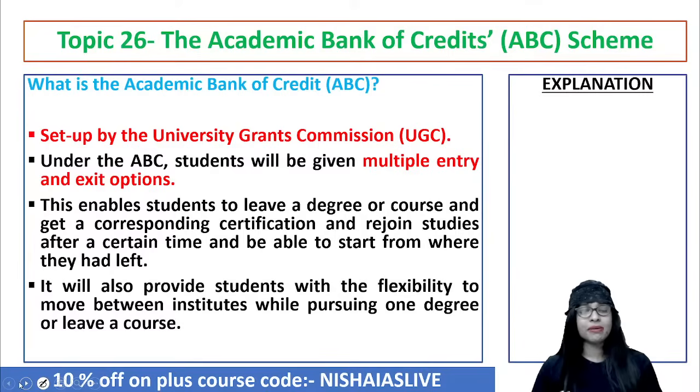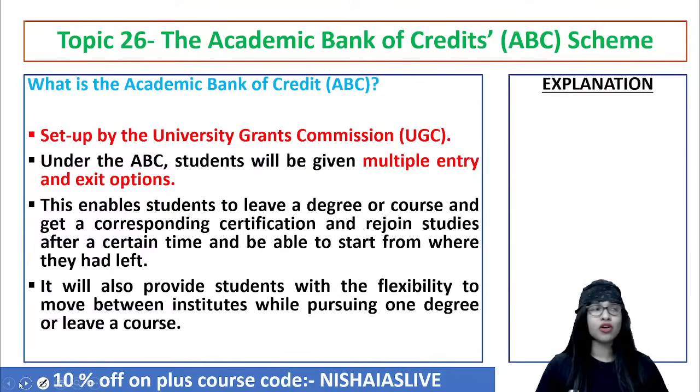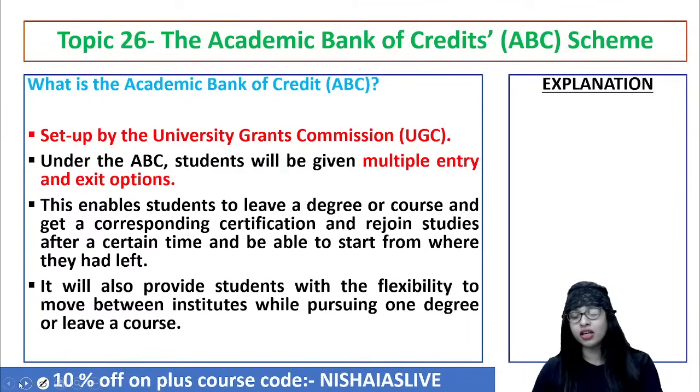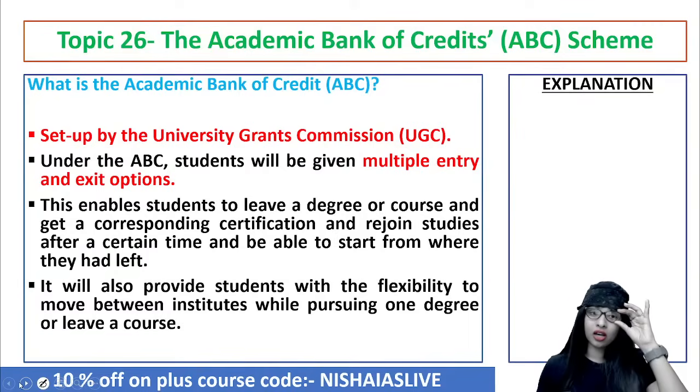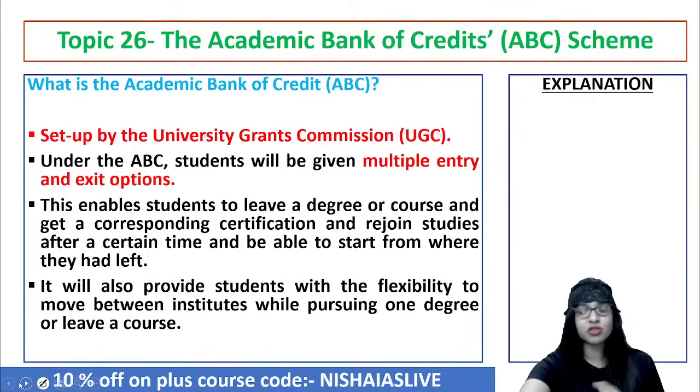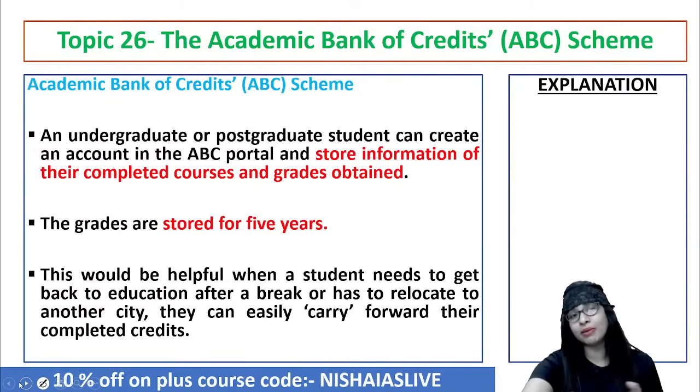So now today they'll be studying in Kerala. Tomorrow they have to go to Tamil Nadu or let's say Maharashtra or Delhi or wherever. So now they don't want to leave their parents. Because of the option of the NEP, National Education Policy's ABC scheme, you can actually do that with the multiple enter and exit option because that's a valid reason. So even when you're pursuing one degree or whatever, you can still do the same. So there is multiple flexibility that is available out there.